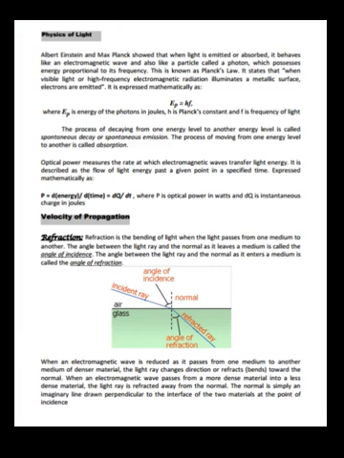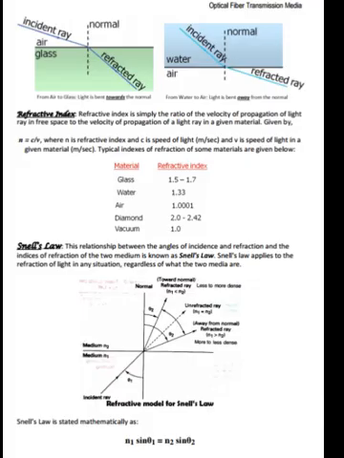When an electromagnetic wave passes from a more dense material into a less dense material, the light ray is refracted away from the normal. The normal is simply an imaginary line drawn perpendicular to the interface of two materials at the point of incidence. See the figure here.